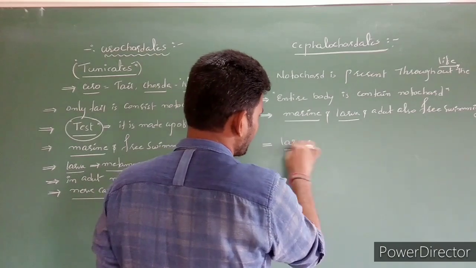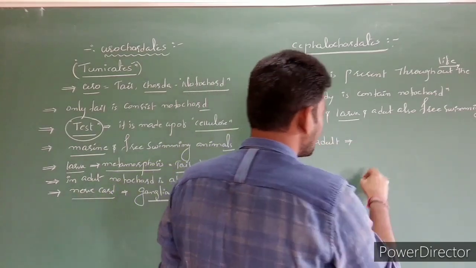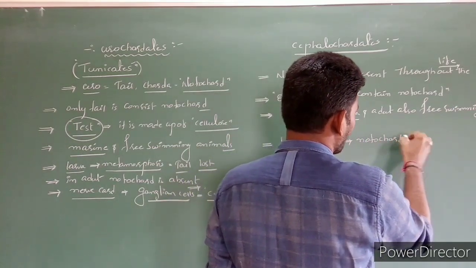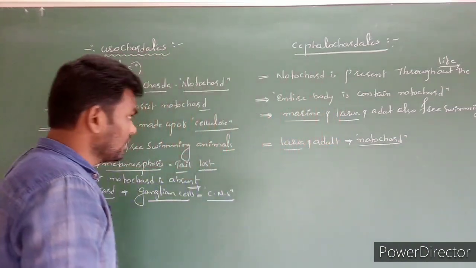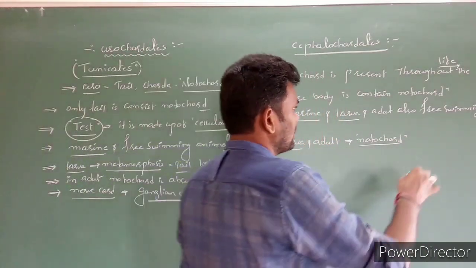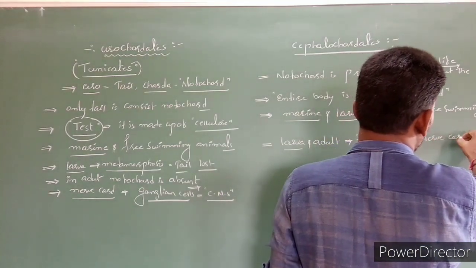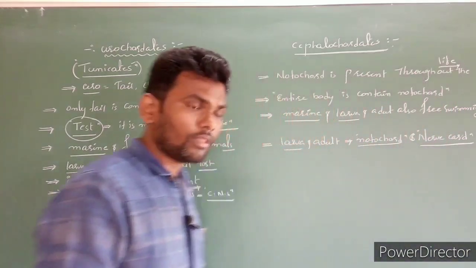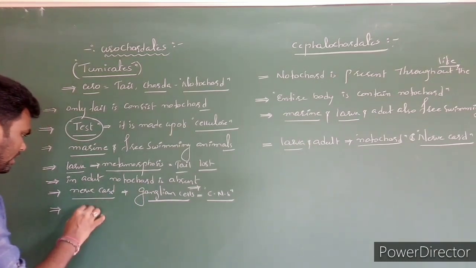Larva as well as adult, both contain the notochord. Clear? And the nerve cord is also present.